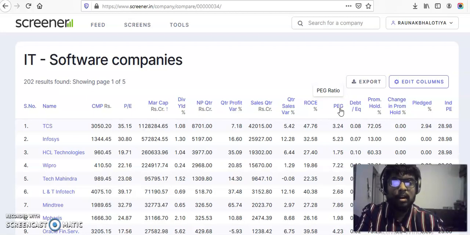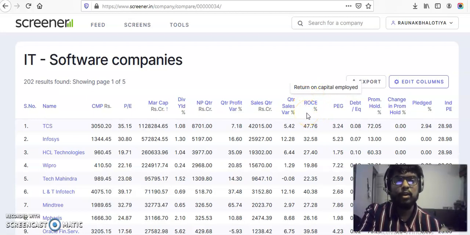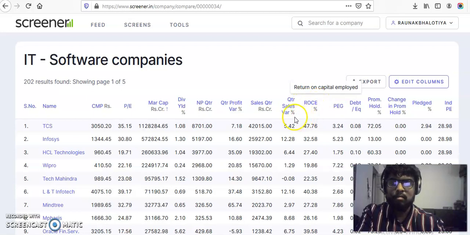Basically, they are undervalued by 50%. So there's a potential of going up by at least 50% in the recent times. You can have different ratios. ROCE is also a very important factor, which is called the return on capital employed. Basically, how much money the company is putting in and how much profit they're generating out of it. So that is ROCE.